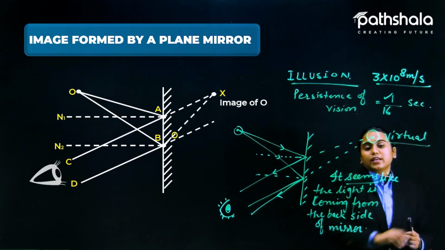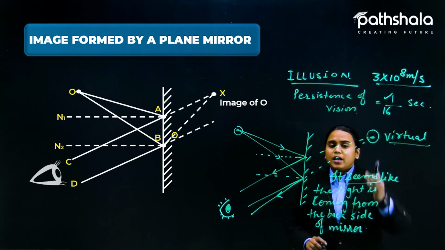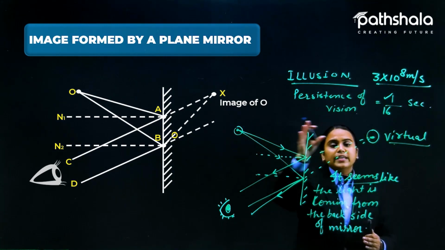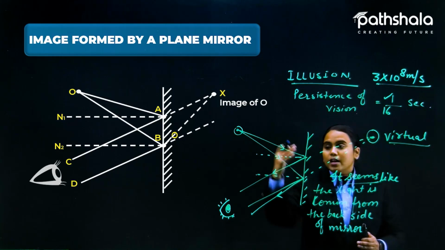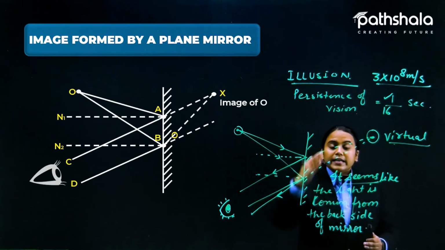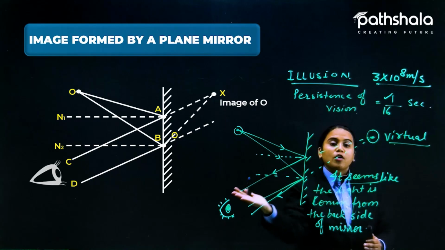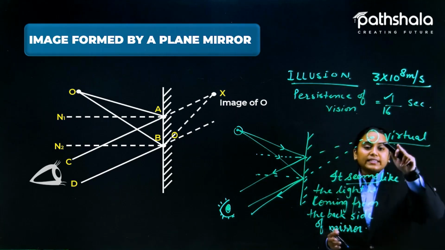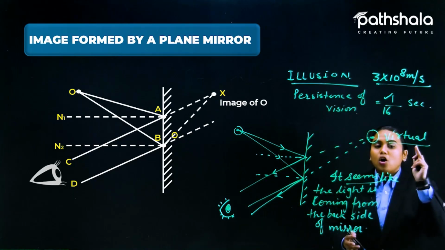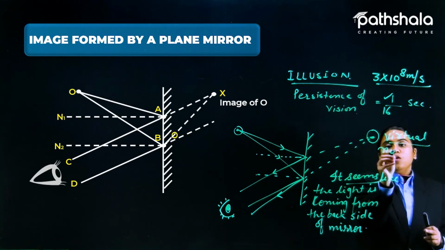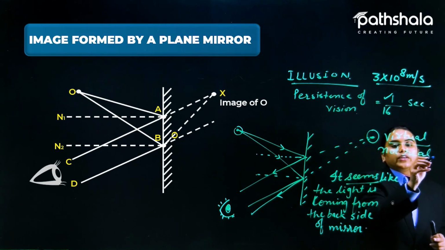It is not really true that the object is standing there. It is standing here, but it seems like the light is coming from the back side. So we can say that this is a virtual thing. It is not original, not real. Virtual is not a real thing.